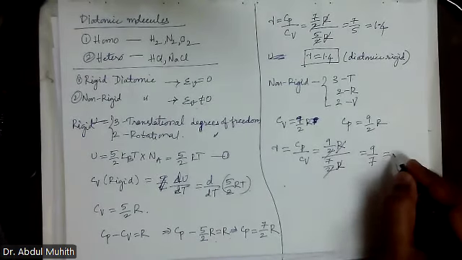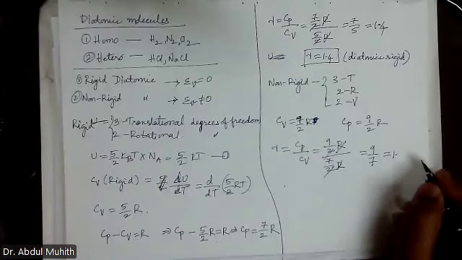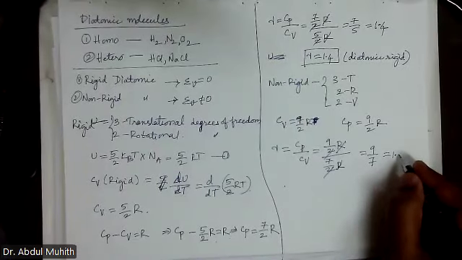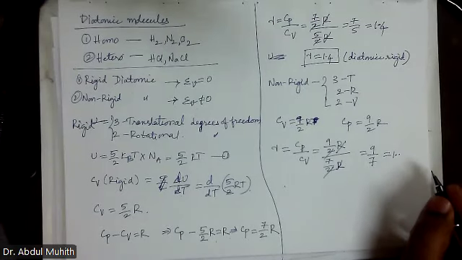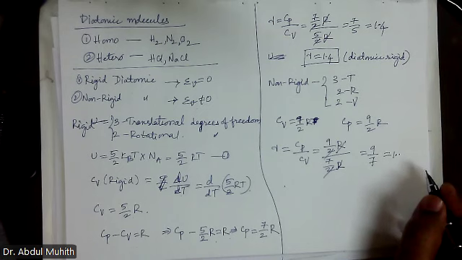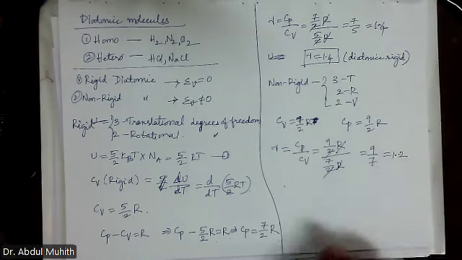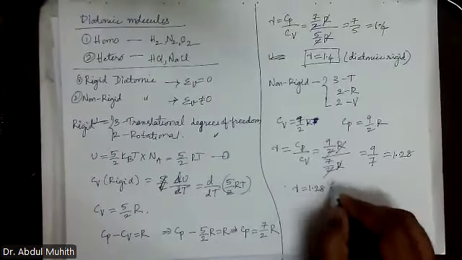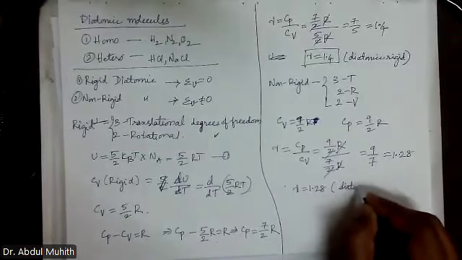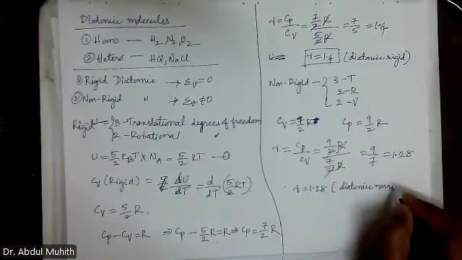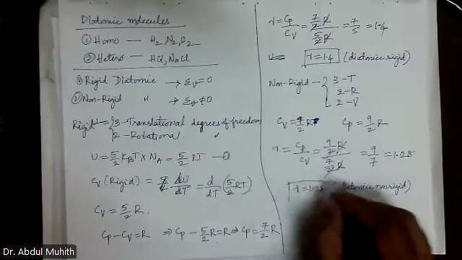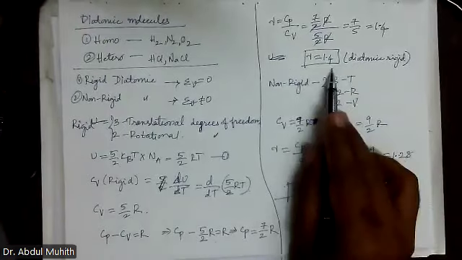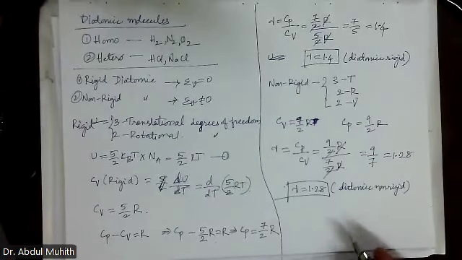Around 1.3. Is it 1.3 or 1.2, or 1.4? 7 1s are 7, and then 20 is left. 7 2s are 14. 1.28. So gamma is equal to 1.28 for what? For diatomic non-rigid. Is it clear? Remember these values. For diatomic rigid, this is the value. For diatomic non-rigid, this is the value.